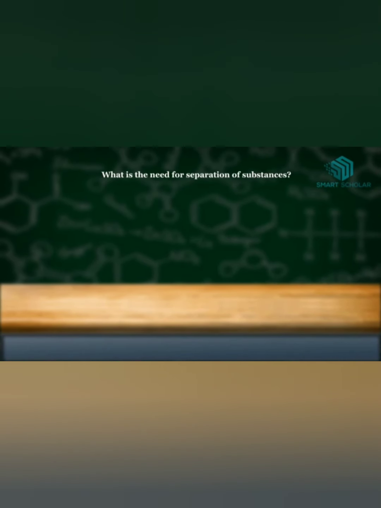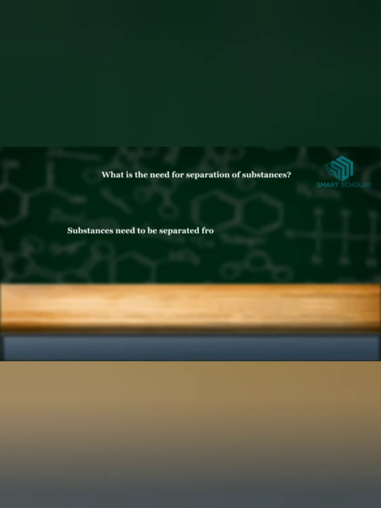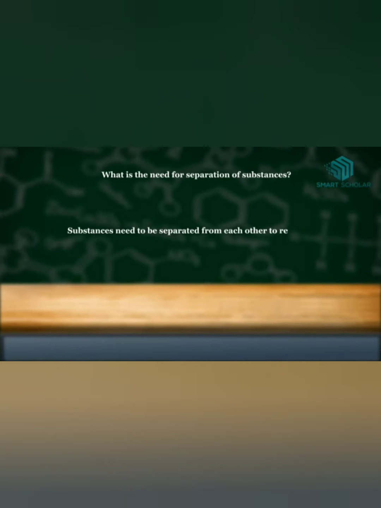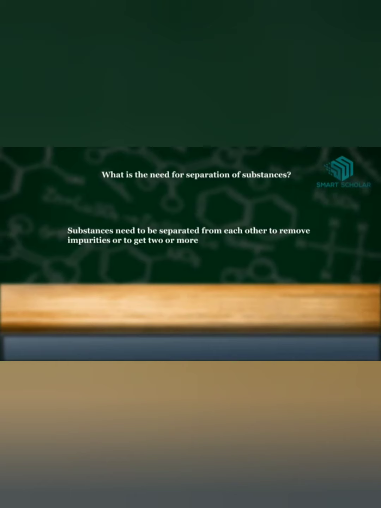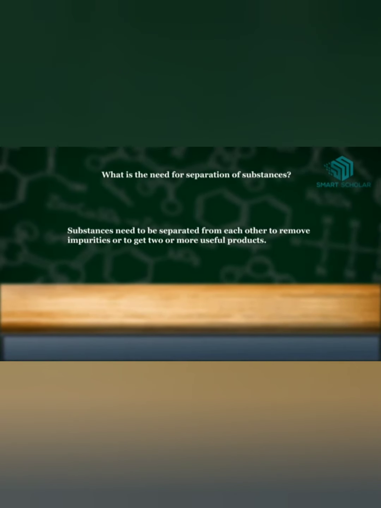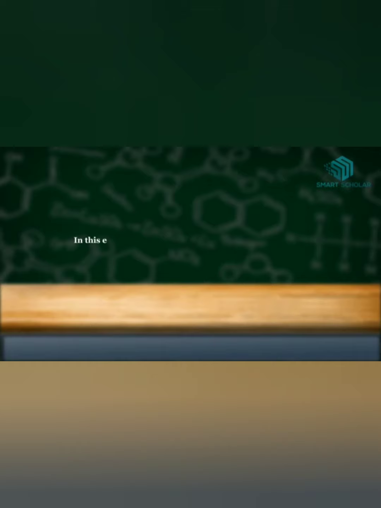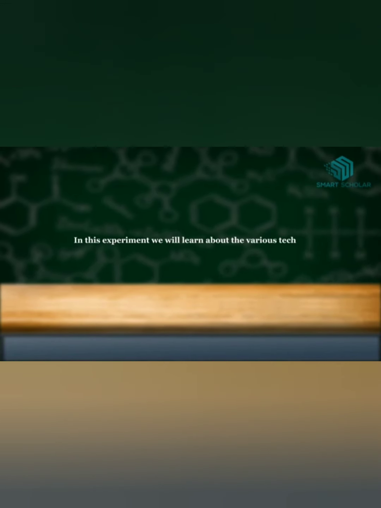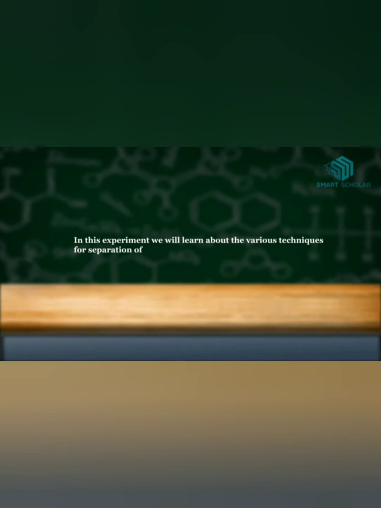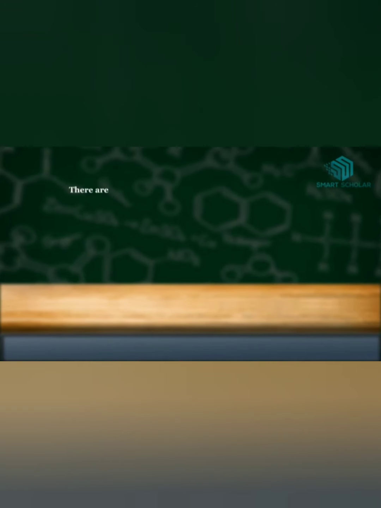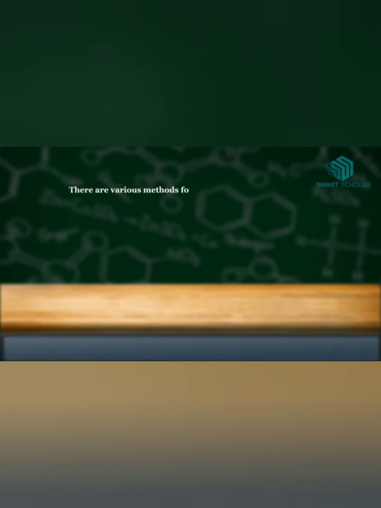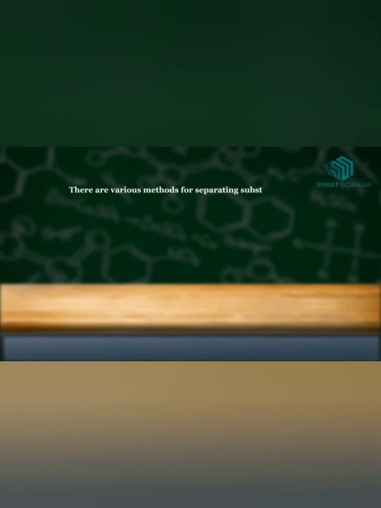What is the need for separation of substances? Substances need to be separated from each other to remove impurities or to get two or more useful products. In this experiment, we will learn about the various techniques of separation of substances. There are various methods for separating substances, such as